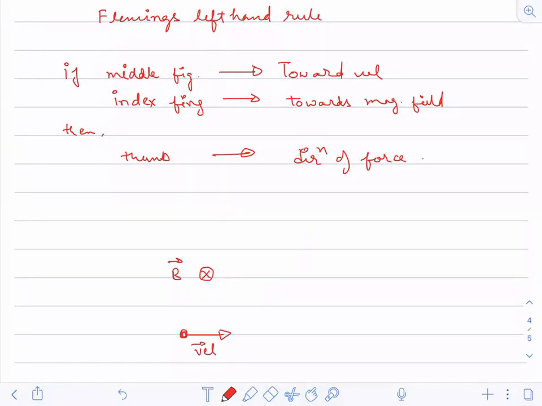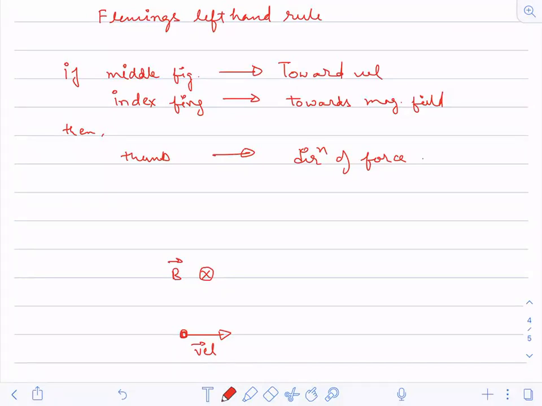Now, all of you just hold your fingers of the left hand, Fleming's left hand. Just stretch all three fingers, thumb, index finger, and middle finger. Now keep your index finger pointing in the direction of magnetic field.